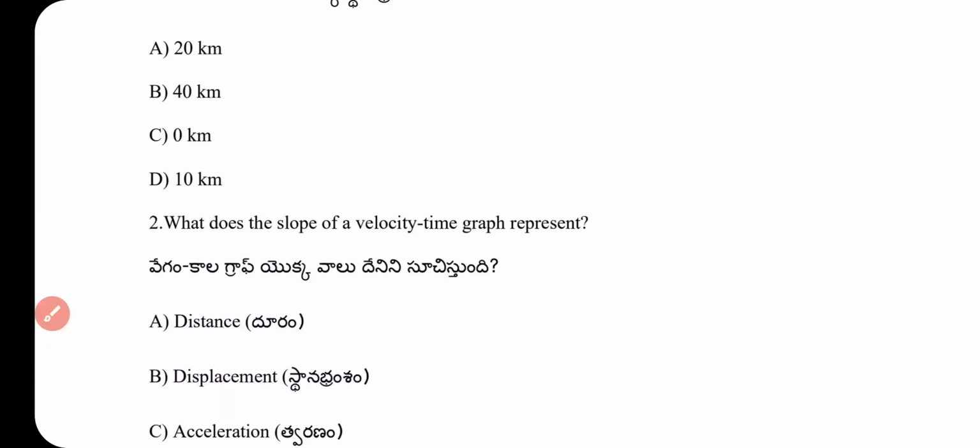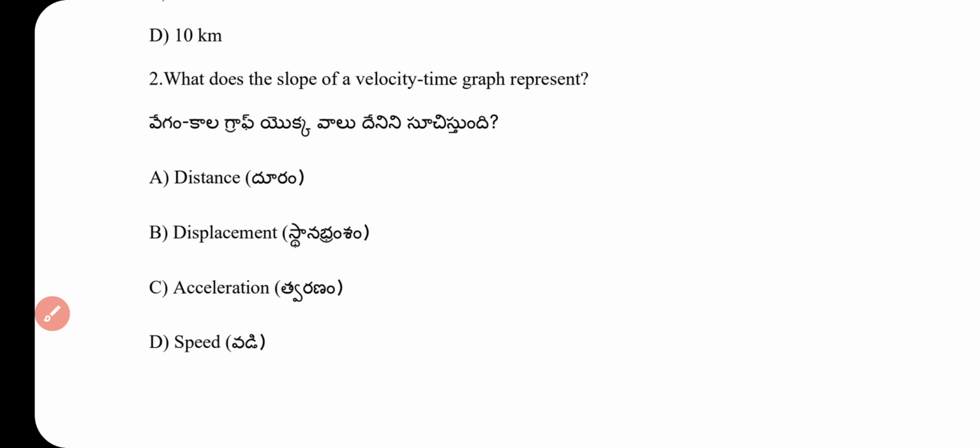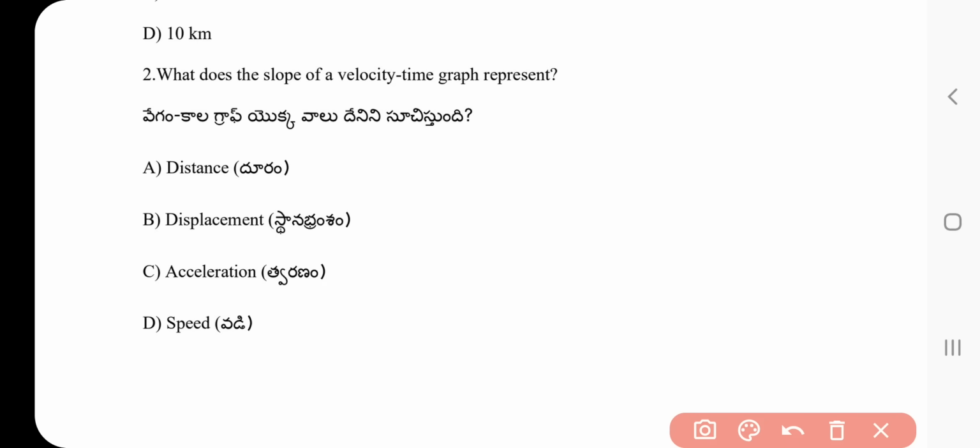Question number 2. What does the slope of a velocity-time graph represent? Distance, displacement, acceleration, speed. What is the answer? The answer is acceleration. The slope of a velocity-time graph is acceleration.